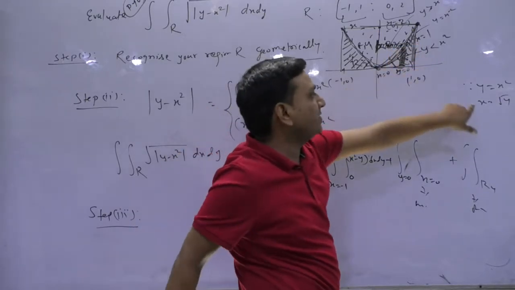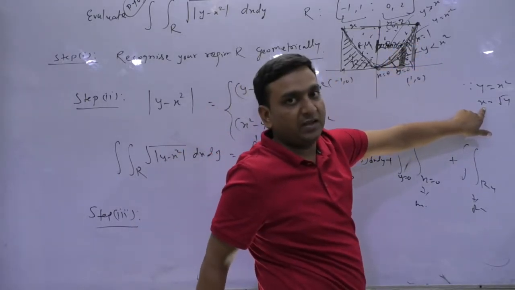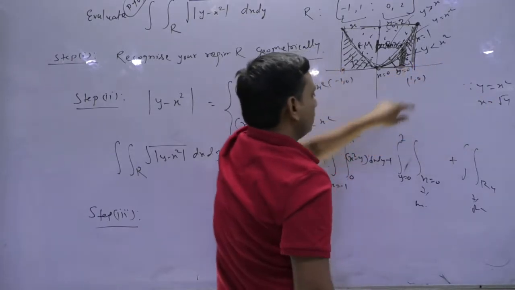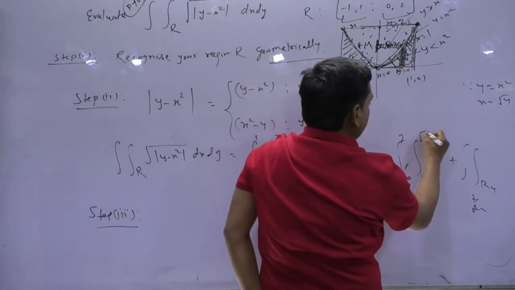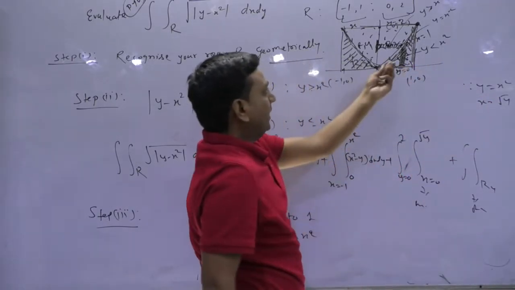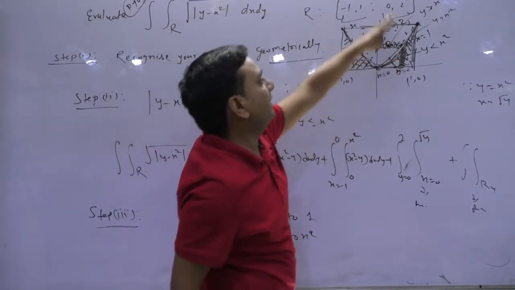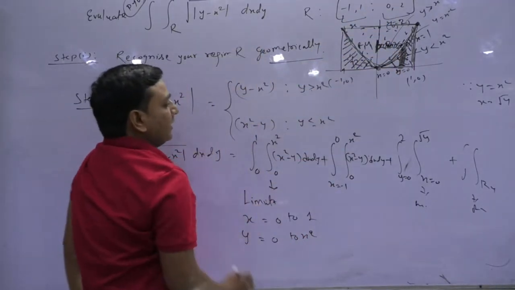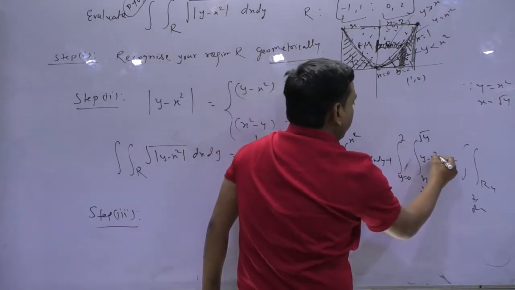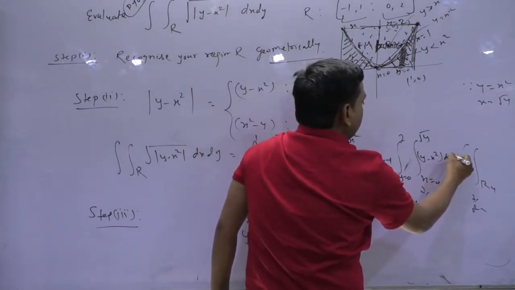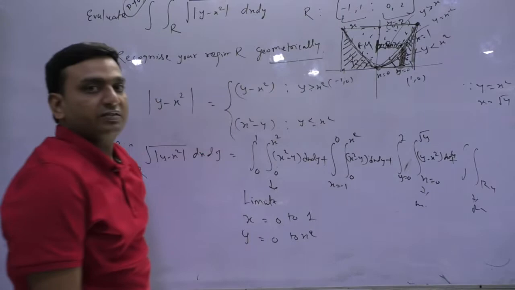So don't take the minus one thinking it will be more fun, don't think like that, okay? So we'll have x as root y here, and for this, when y is greater than x square, what is the integrand, बच्चे? y minus x square dx dy. Is that clear?